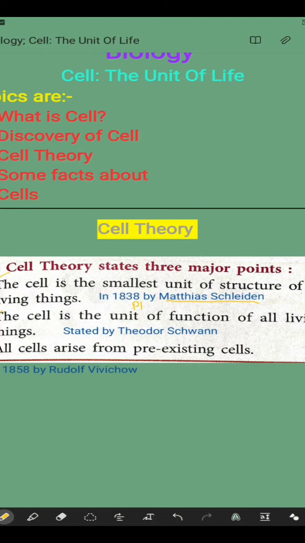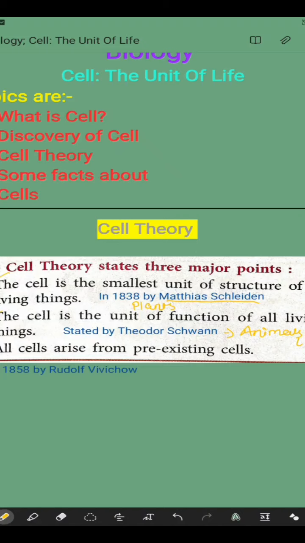He made discoveries in plants, that they also have cells, and plants are made up of a large number of cells. And Theodor Schwann did the same thing with animals. He stated that the cell is the unit of function of all living things, meaning the cell is the functional unit. As we already know, the cell has many functions.